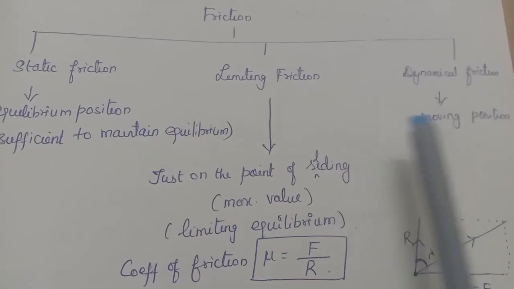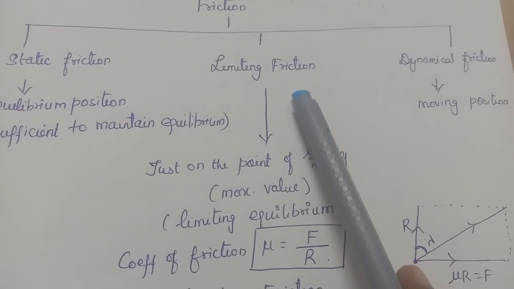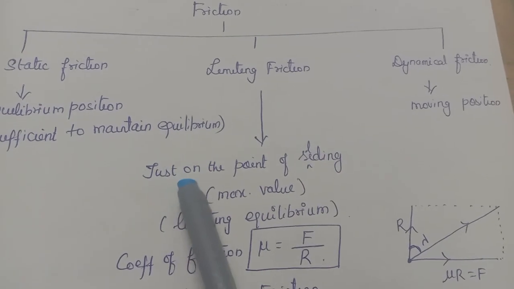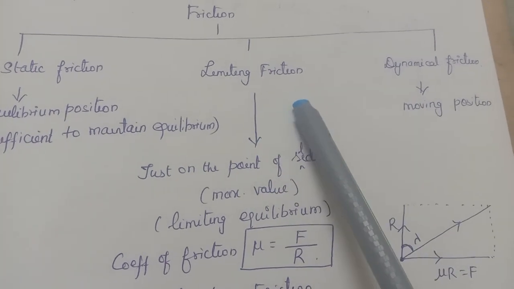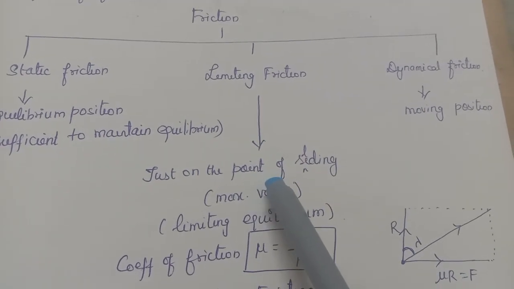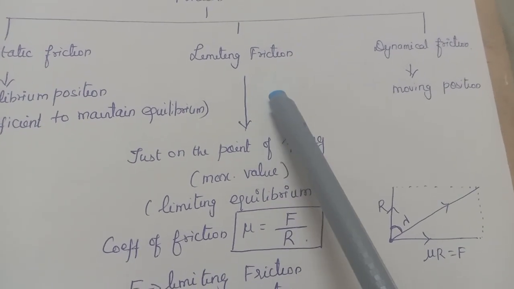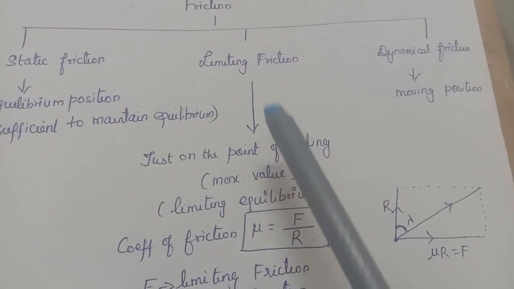Apart from these two, there is one more friction, that is called limiting friction. This limiting friction means initially the bodies may be at rest. When one body is just on the point of sliding over the other, that kind of friction is called limiting friction. The friction will be maximum only in this case. So in this video we are going to discuss more about this limiting friction only.